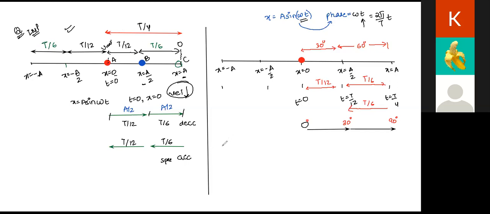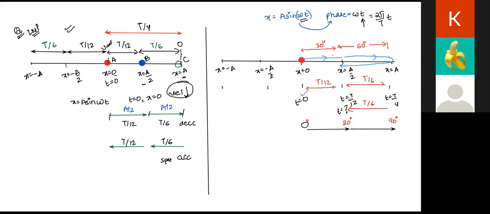I didn't get your question. I'm saying find out what is the time when the particle is coming back. So this is how the particle goes. It went here, right? I'll draw it with blue. The particle went here, its phase increased to 30 degree. Then again, it reached the extreme position. There, its phase became 90 degree. Now the particle is coming back. So I'm saying on its return journey, what is the time now?